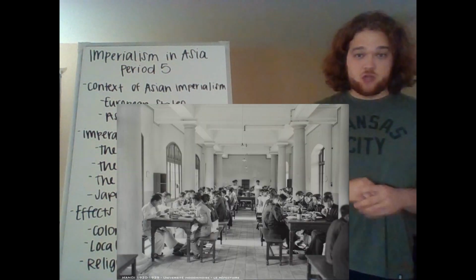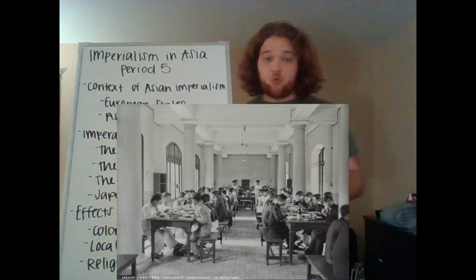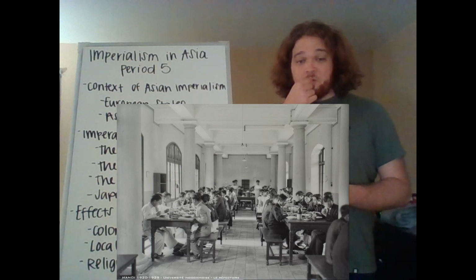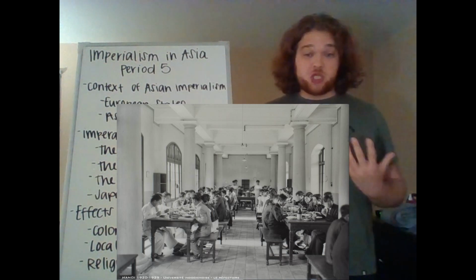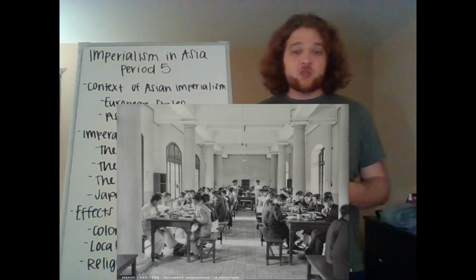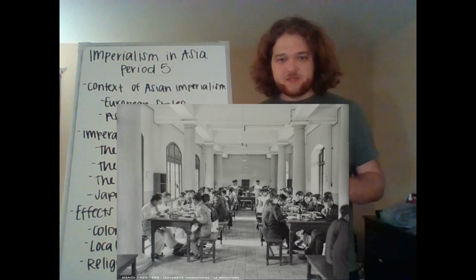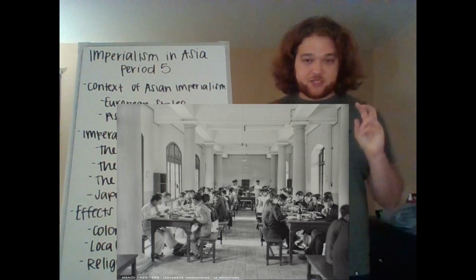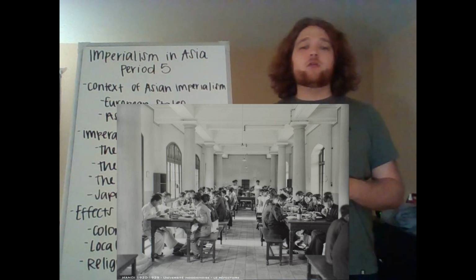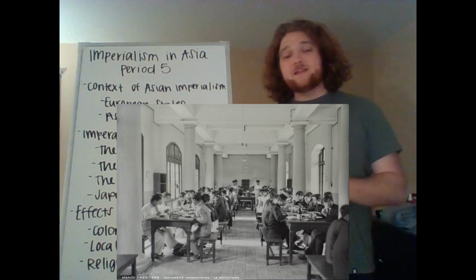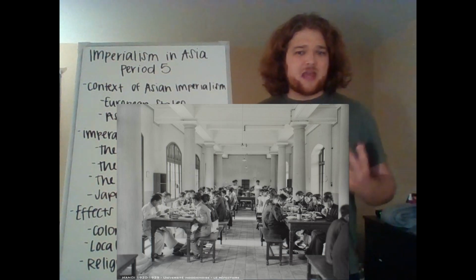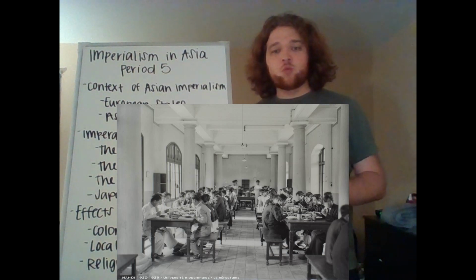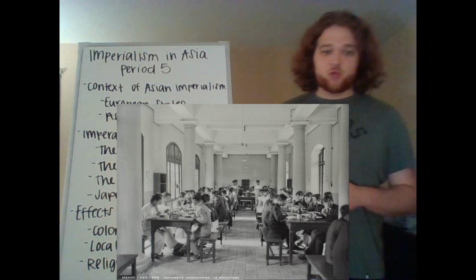Lastly, religion and education. Of course, in all these colonies, religion was a very important part of it, this idea that they were spreading Christianity and helping the local people. Now, these missionaries who were spreading Christianity were also the ones educating the locals in European-style education. It's important to state that the education given to the locals was often what they would call practical education, like how to work machinery, and some basic math and science. But the idea is that non-Europeans couldn't delve into the high-level science stuff. They weren't smart enough for that. So the point of the education was more to give them some basic skills so they could be effective workers.